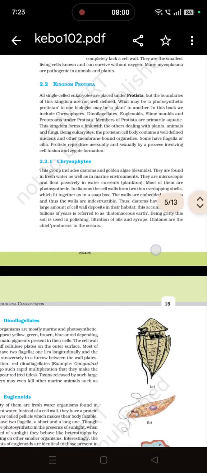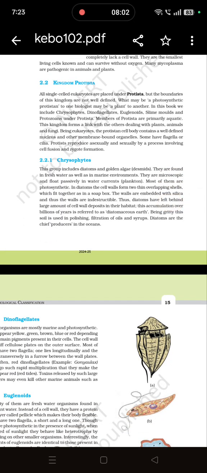The first category is chrysophytes. This includes diatoms and golden algae, which are found in fresh as well as marine water. Their cell wall is made up of silica, so it is very thick-walled and indestructible.